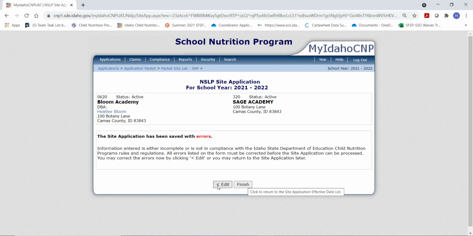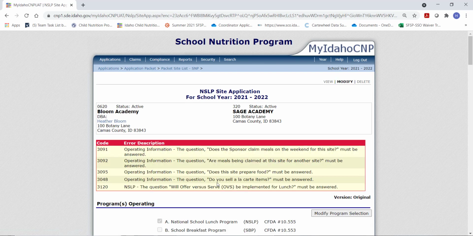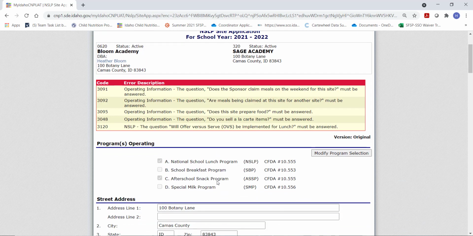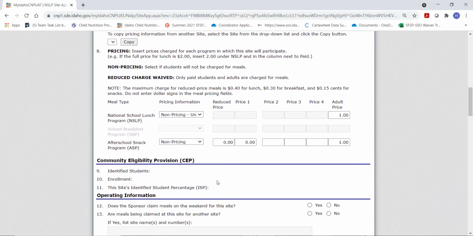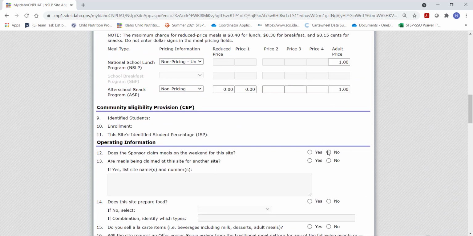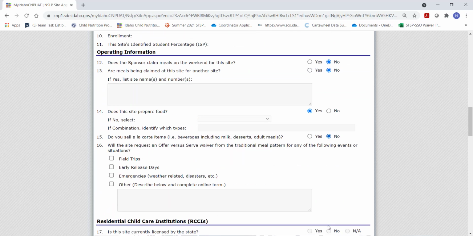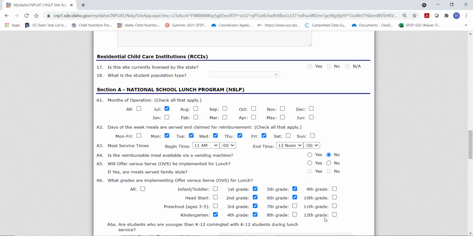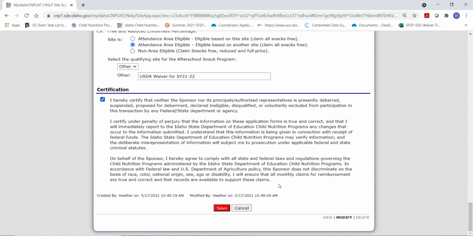Let's go back and look at those errors. So we do need to answer some questions we skipped over. We do not collect applications for the weekend. It's not claimed in another site. The site claims meals. We're not selling a la carte. And save.